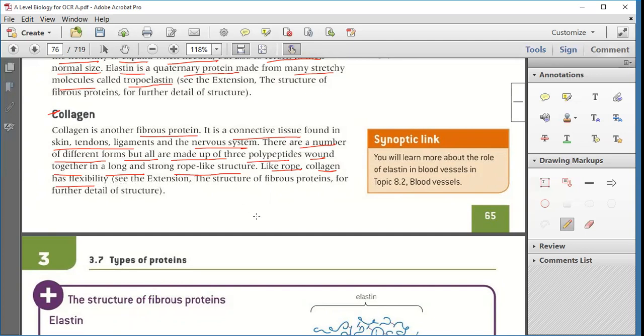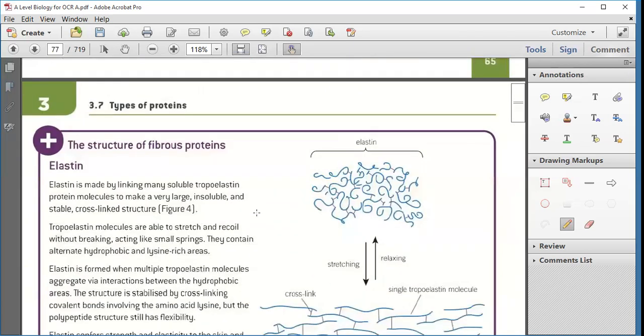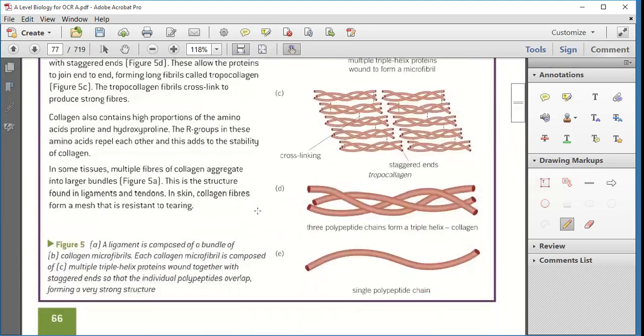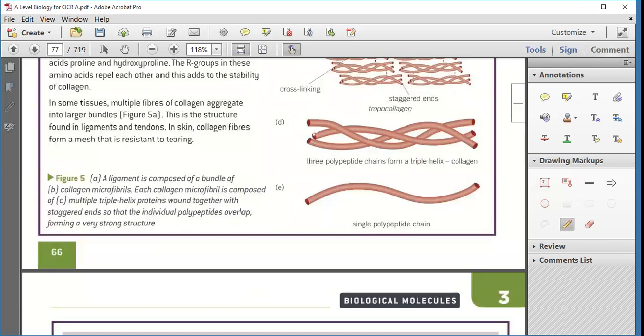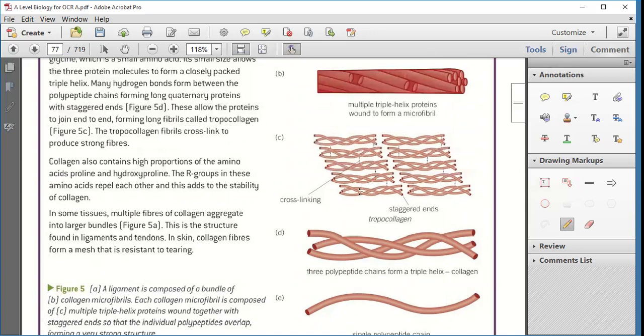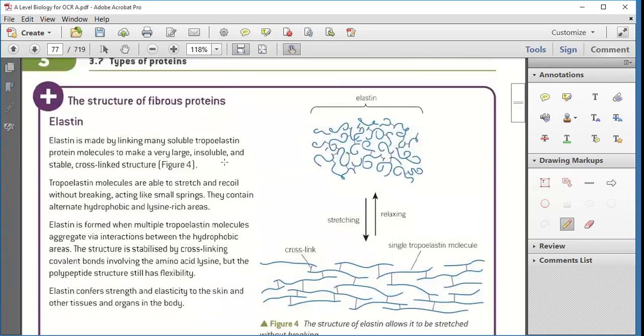Any doubt? No. Okay. So is this type of protein structure, fibrous elastin, there in your syllabus or not? See this collagen. There are three strands, and they are combined together and form one. Clear? Yeah.